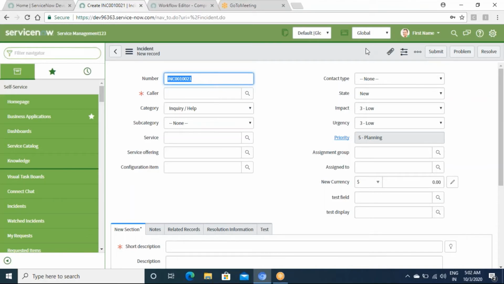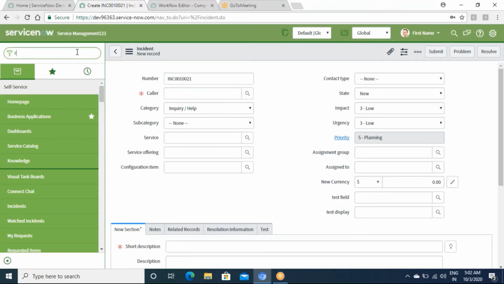Other than that, when we'll be doing workflows, as I said, for complex or advanced requirements, we can include a part of coding in workflows also. That also comes under server-side scripting. So that is something we'll cover when we'll be doing workflows.